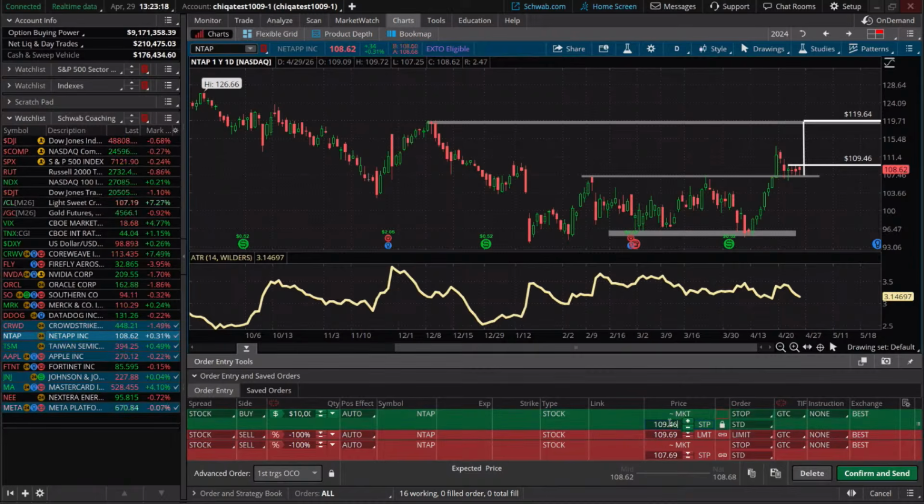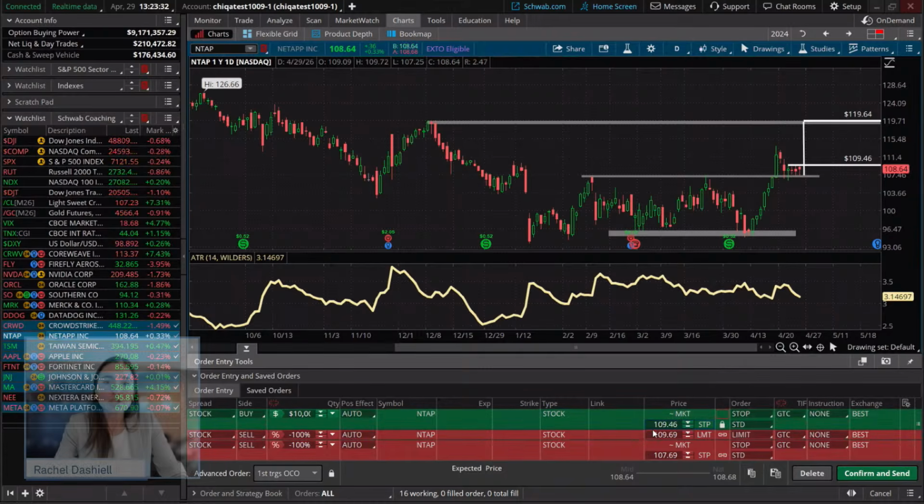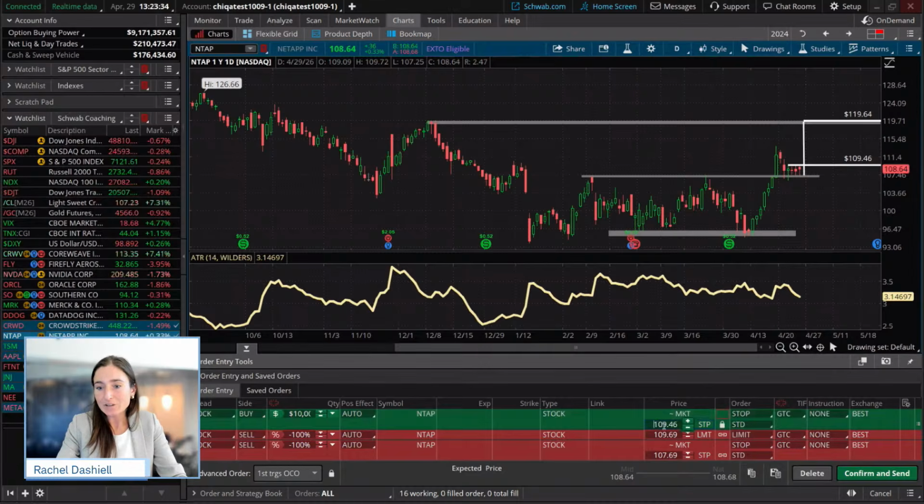So we are going to use a stop market in this sense. Keep in mind a market order may not fill near the price, especially if the stock gaps up or gaps down overnight. With this one, if the stock gaps up, we may not get filled anywhere near the stop or activation price. The same applies to stops to the downside.